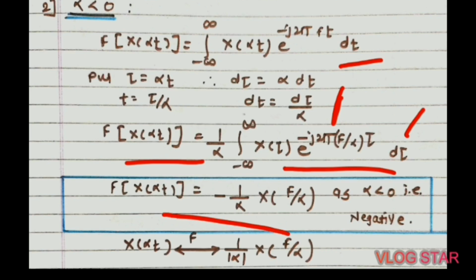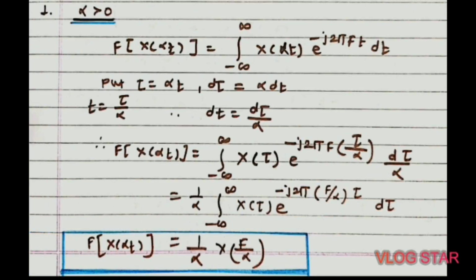Okay, so after that we will get F of x of alpha t is equal to minus of 1 upon alpha into x of f upon alpha. As here we will get a negative value because alpha is less than 0.